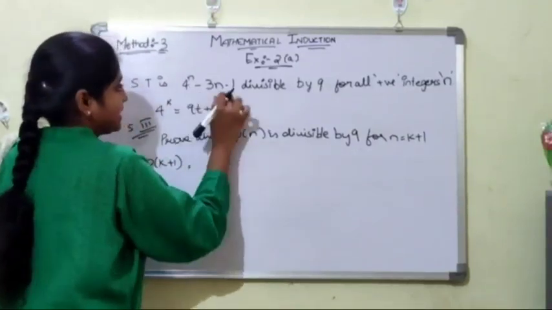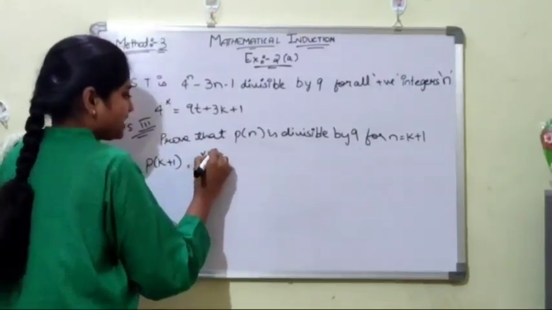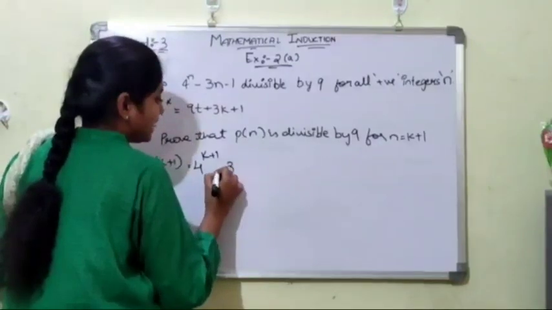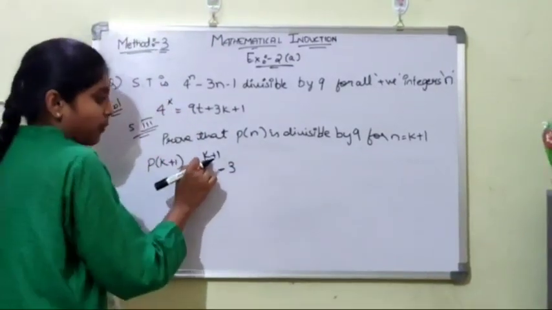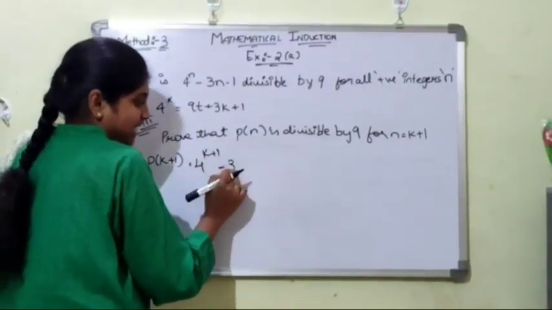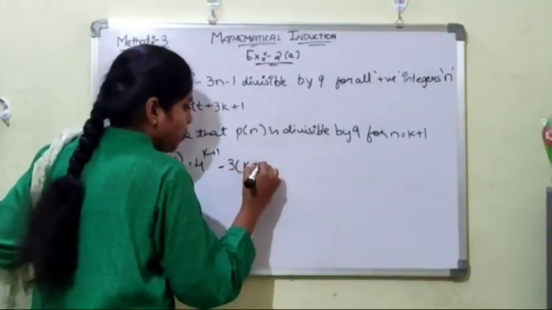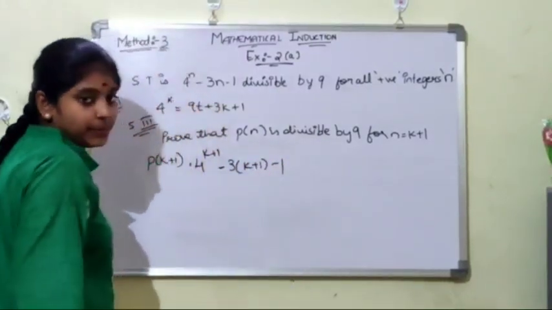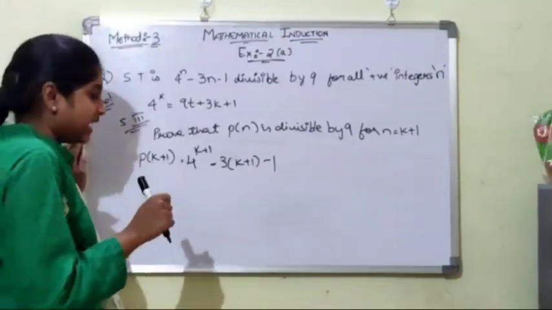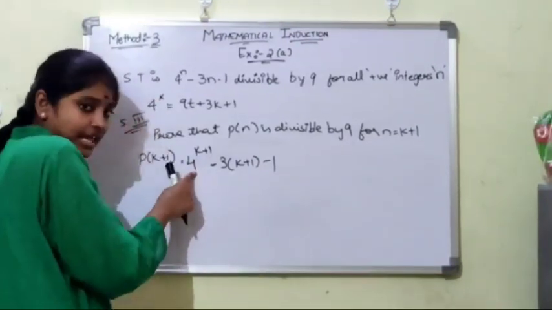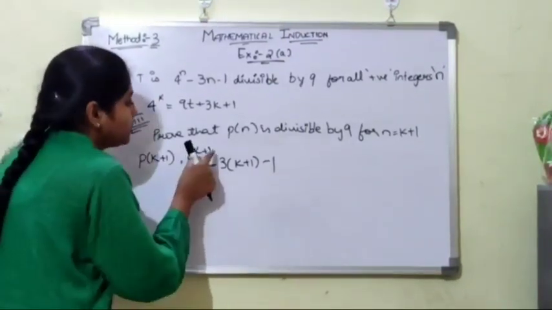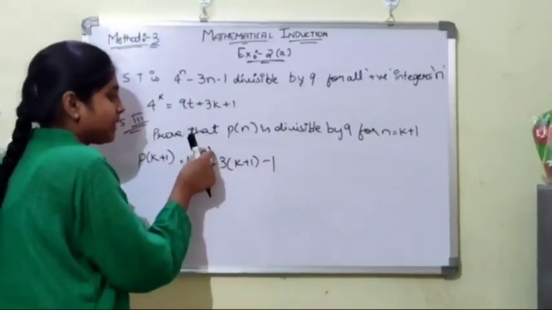Taking this, 4 to the power of k plus 1 minus 3 into k plus 1 minus 1. Now when bases are same, powers are added, so when the power is separated, it separates as well.